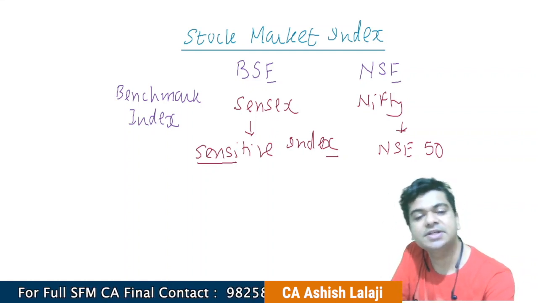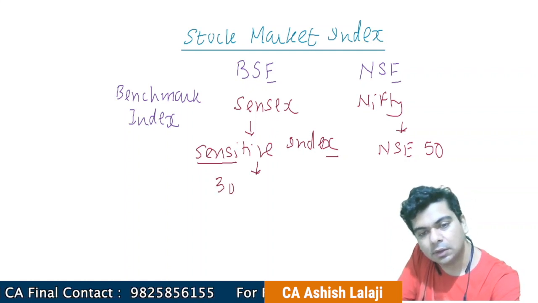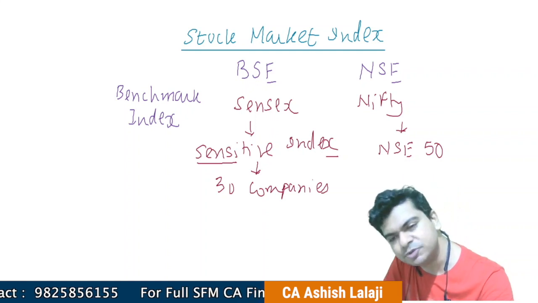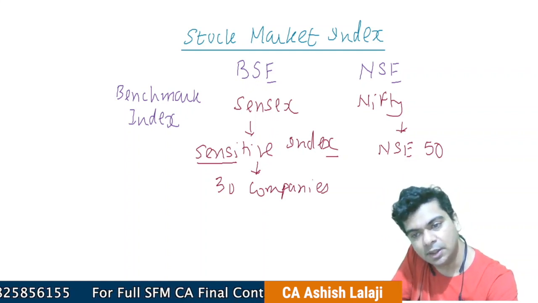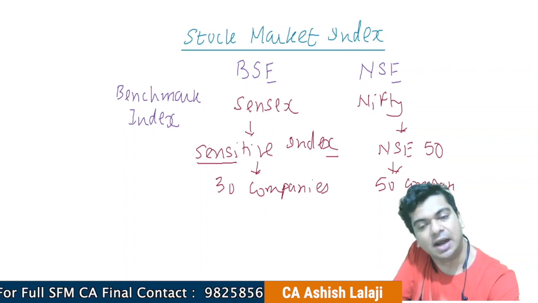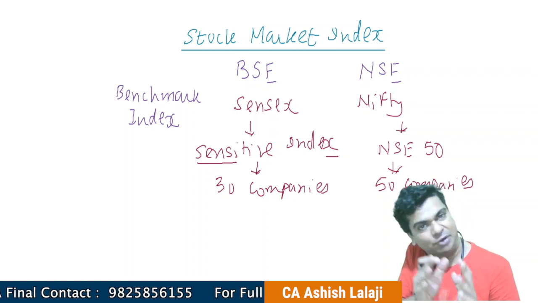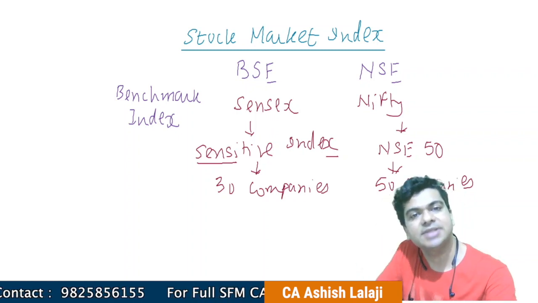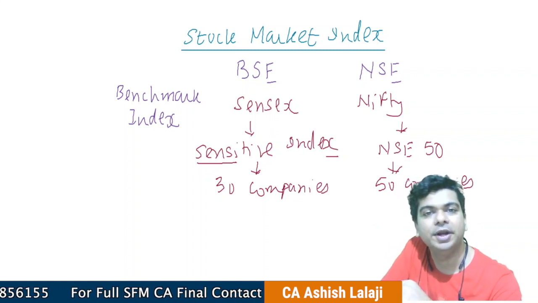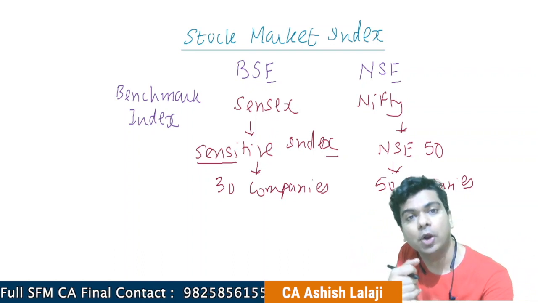SENSEX, yes, let's discuss further. It has 30 companies in it. 30 stocks, 30 scripts, we may say, are comprised in it. NSE 50, of course, it's very obvious. 50 companies are considered over here. So the 30 best companies of India are included in the SENSEX. The 50 best companies of India are included in the NIFTY. This is how I'm tracking the entire economy.